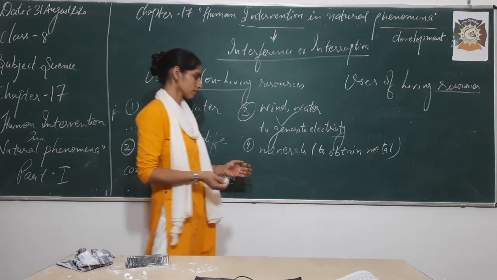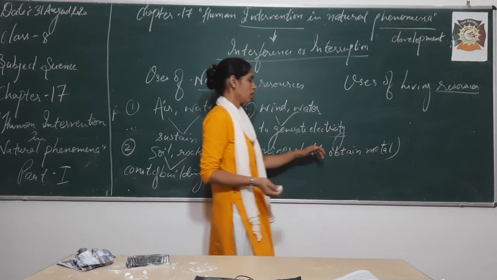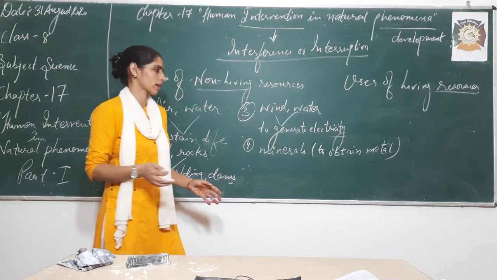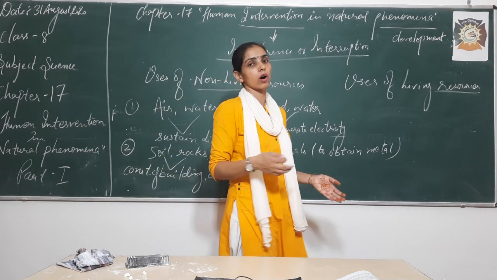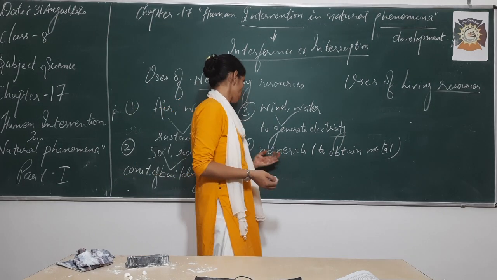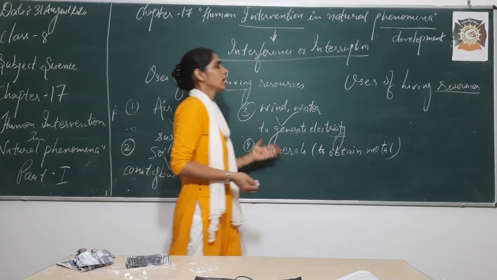There are a number of metals which are used for one purpose or another. So we can say that these are all the uses of non-living resources.